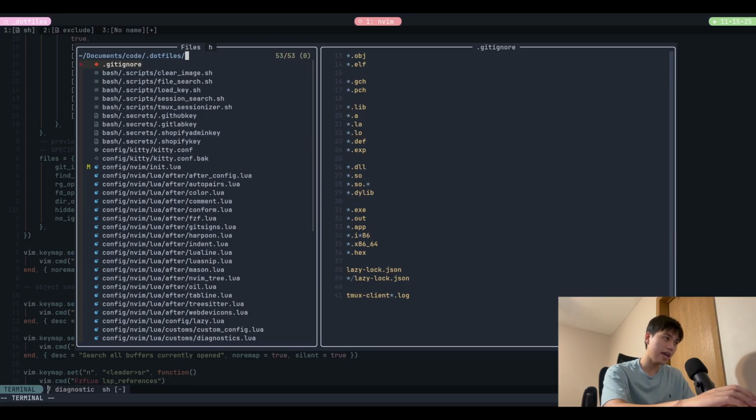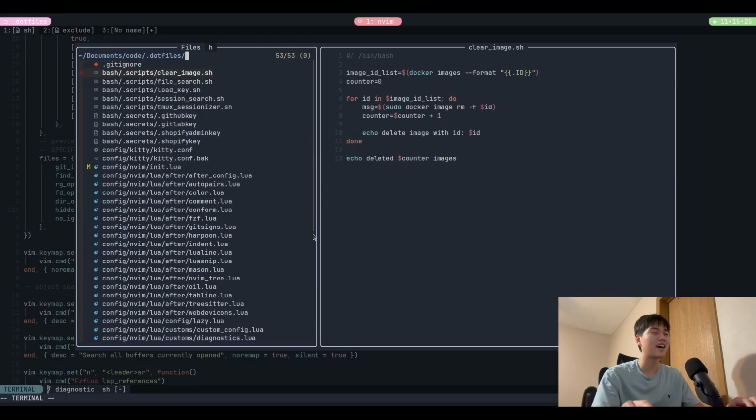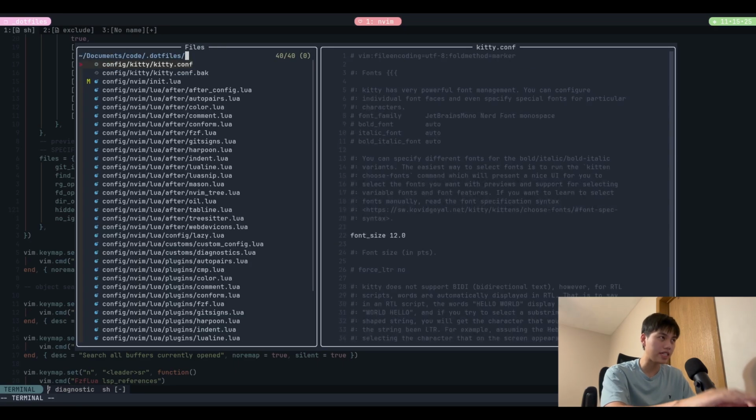Alt H, and here you can see the hidden files right here. The .github key, yeah, I can't show them because they're my keys, but you can also do Alt H and you wouldn't find the hidden files anymore, because hidden files are files that start with a dot.